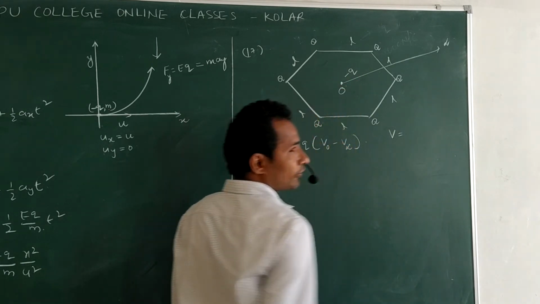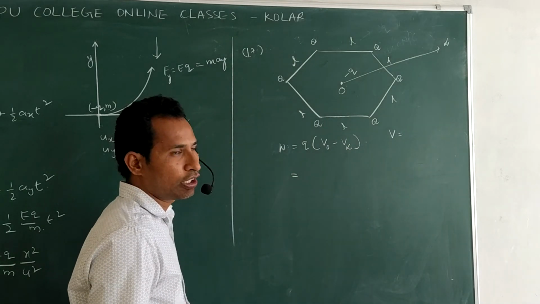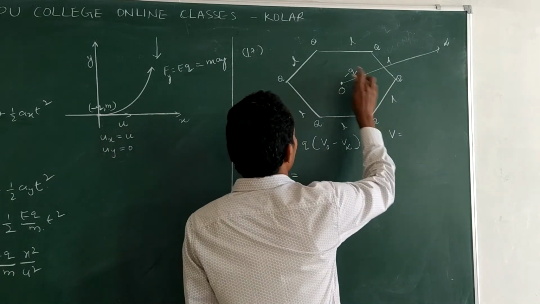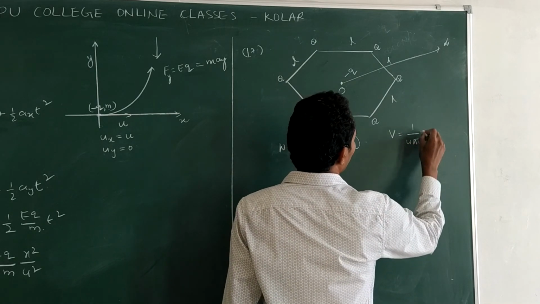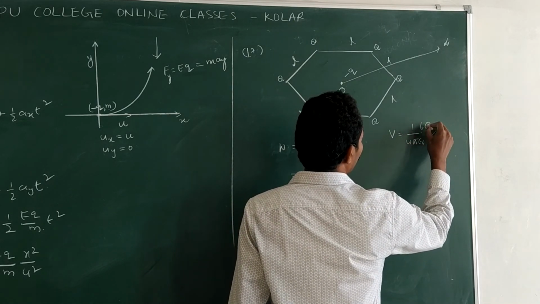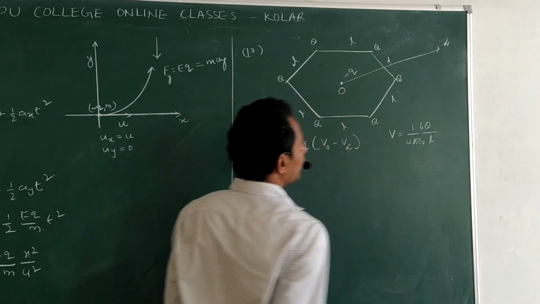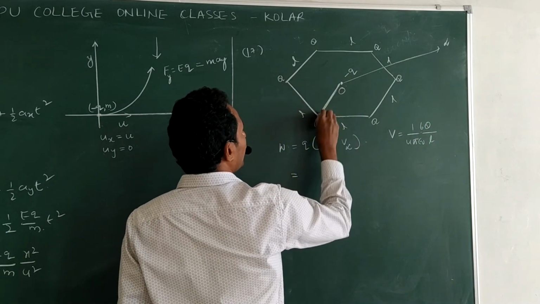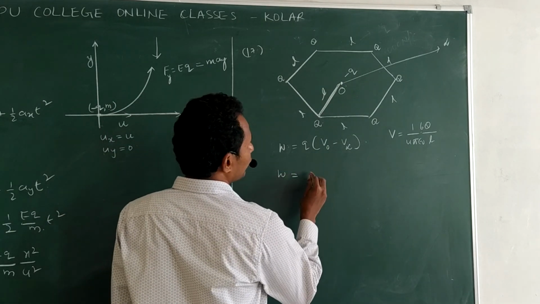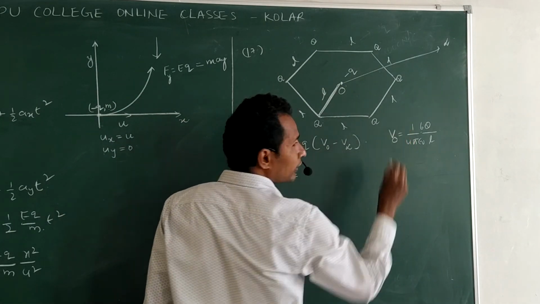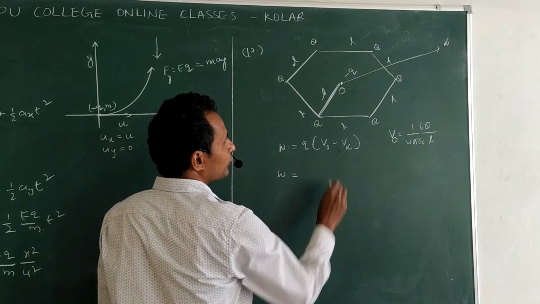Potential is a scalar quantity, so we can add all potentials. How many charges are there? 6 charges are there. So 1 by 4 pi epsilon naught, 6q by L. From center to corner is L. Then the work done is equal to q times potential at center minus potential at infinity 0.